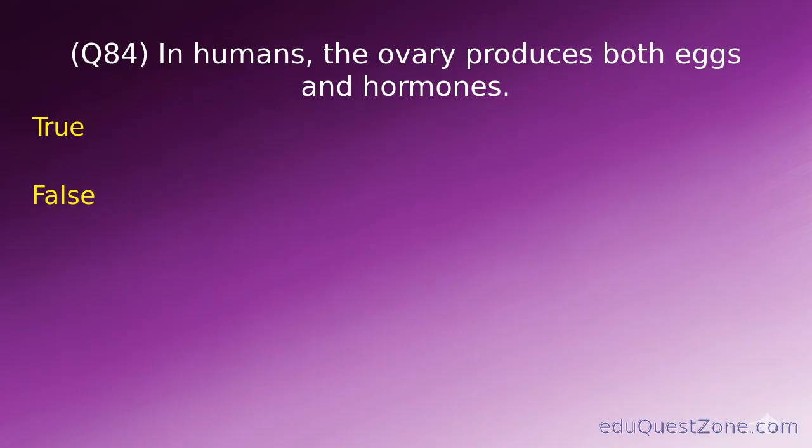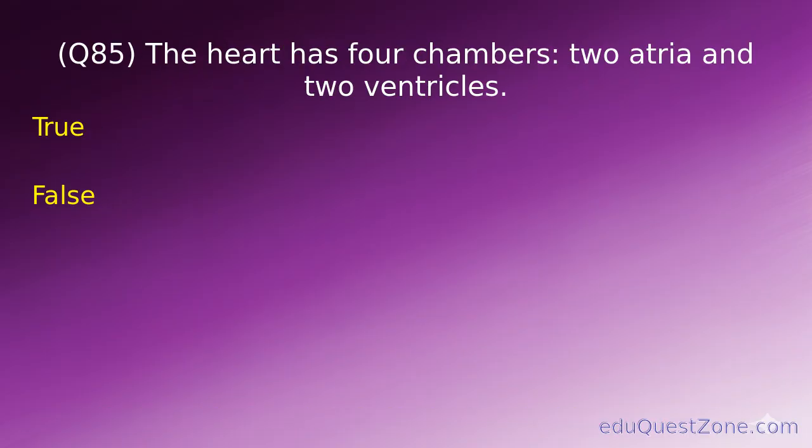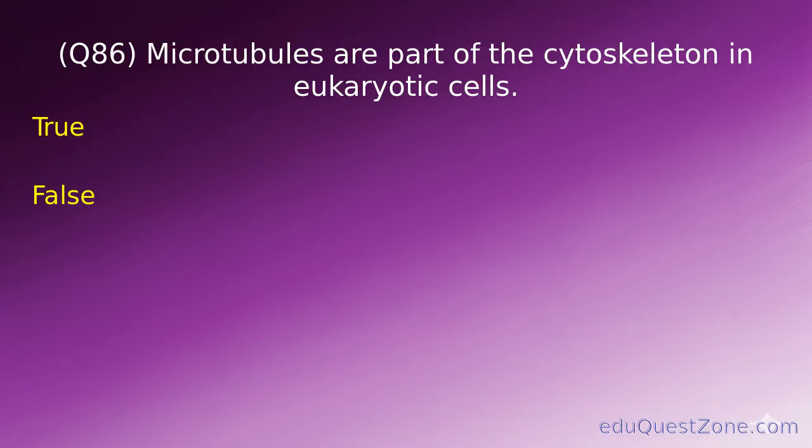True or false? True. Question 85. The heart has 4 chambers, 2 atria and 2 ventricles. True or false? True. Question 86. Microtubules are part of the cytoskeleton in eukaryotic cells.